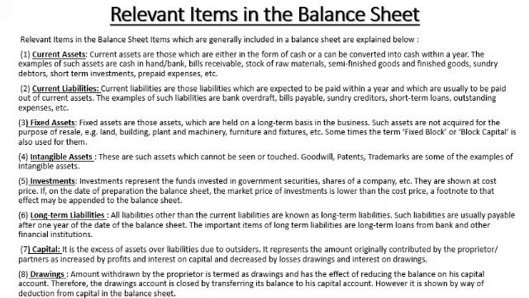These are examples of current liabilities. Then long-term liabilities are liabilities to be paid after more than 1 year. Examples are long-term loans from the bank, debentures, and loans from other financial institutions. On the basis of the period, we differentiate current or long-term liabilities.